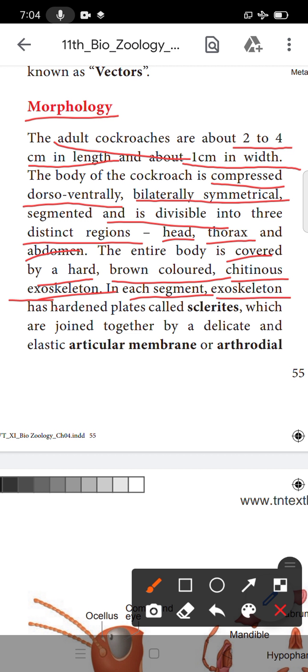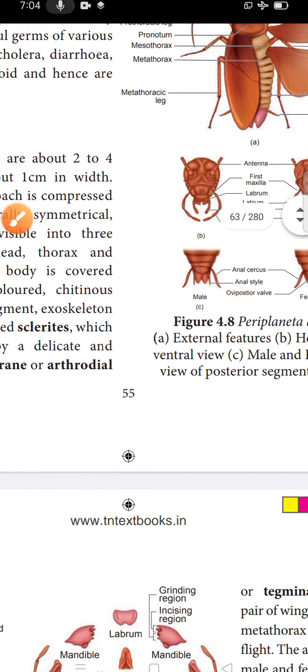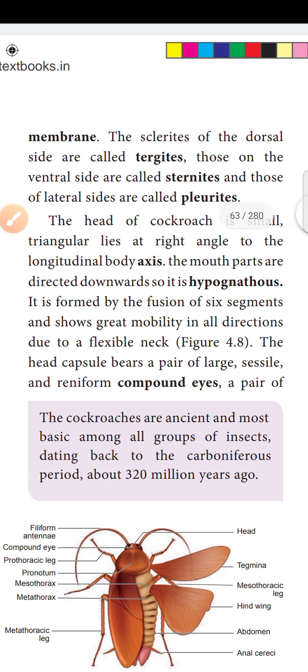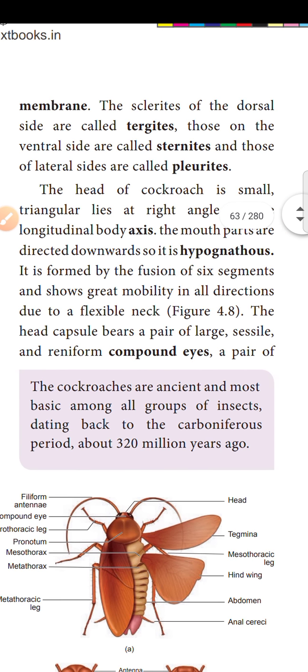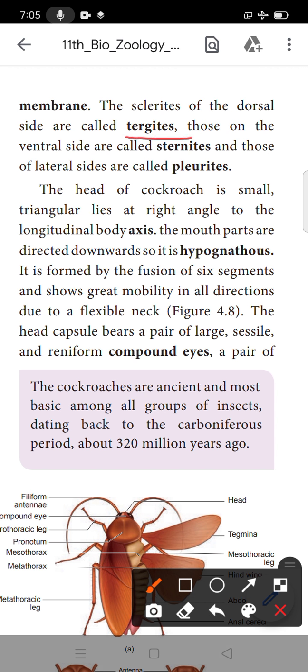The exoskeleton has hardened plates called sclerites, which are jointed together by a delicate and elastic arthrodial membrane. The sclerites of the dorsal side are called tergites, those on the ventral side are called sternites, and those on the lateral side are called pleurites. The head of the cockroach is small and triangular.